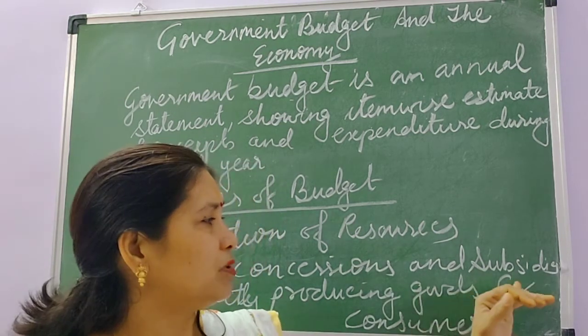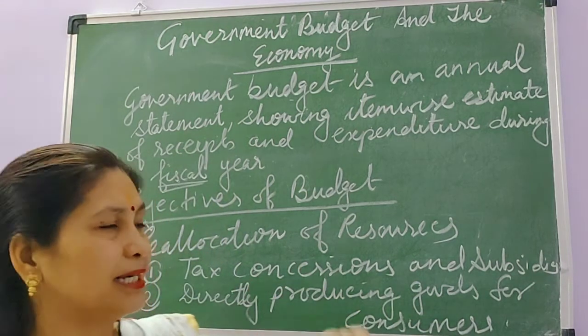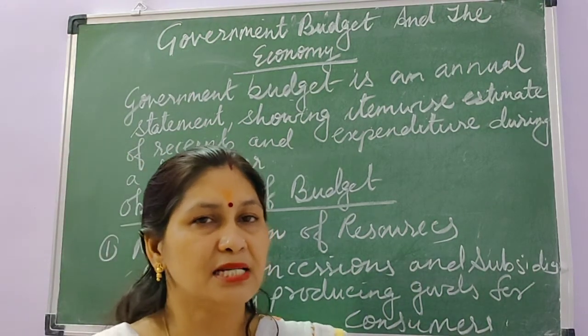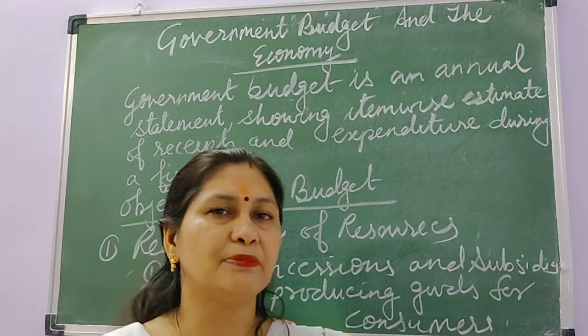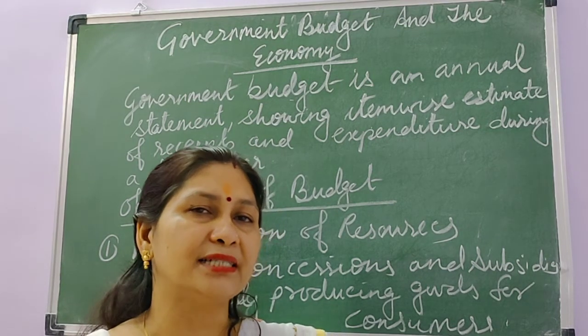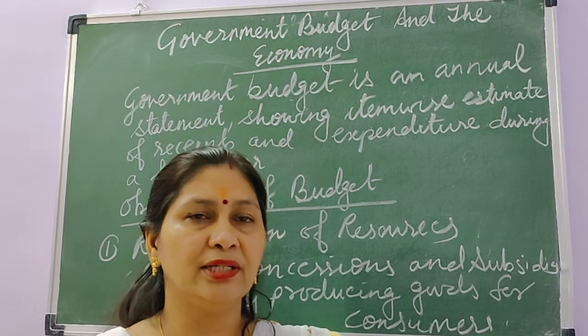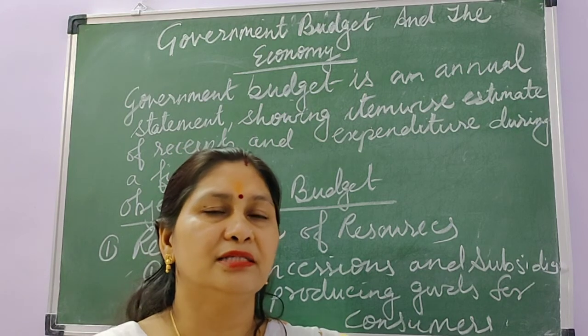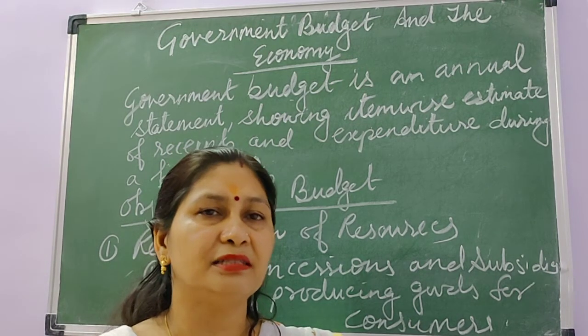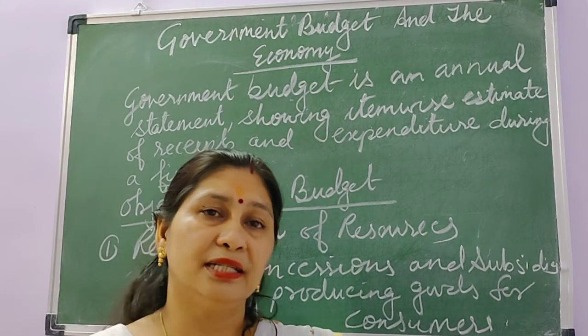So government is reallocating the resources. First, government is taking the help of tax concession and subsidies. Government is giving tax concession for doing investment in those areas where backward areas are there, and in the areas where the production is generally needed.